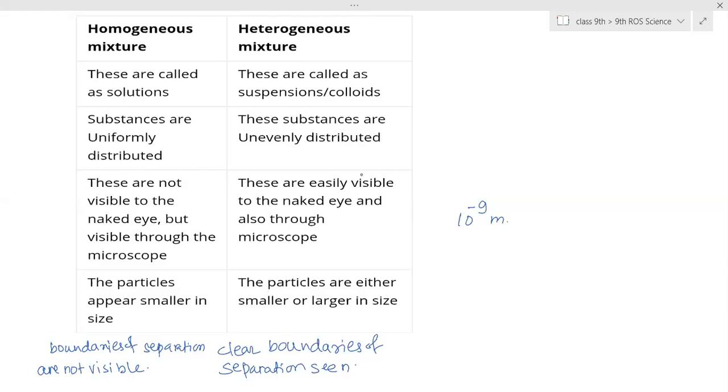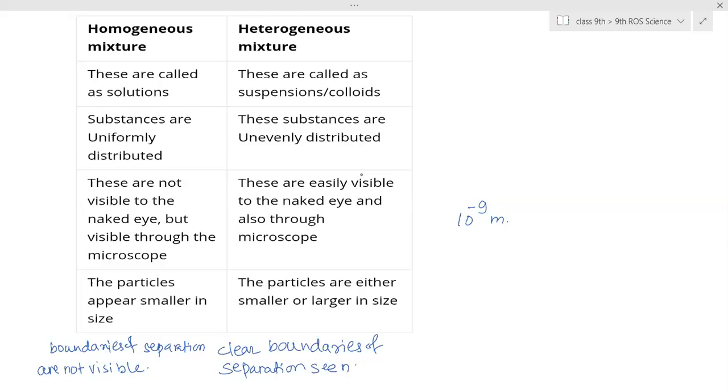Take 1 centimeter on a normal scale, divide it into 10 parts, and then divide each part a millionth time, and that is the size called a nanometer. The solid particles are this small, so they easily get distributed within the solvent and cannot be seen with our naked eyes, and sometimes not even under a microscope. So that is called a homogeneous mixture.